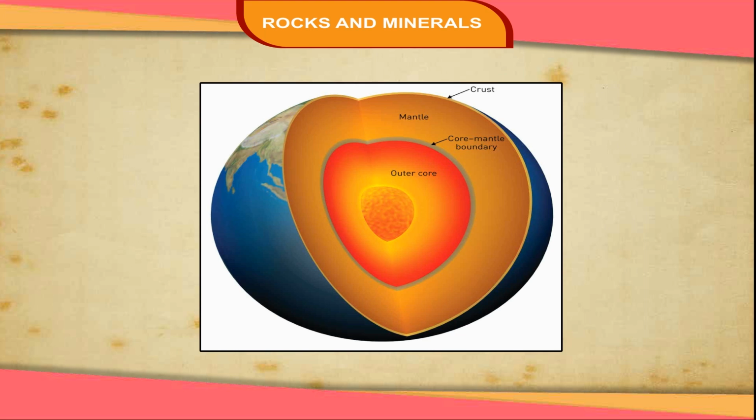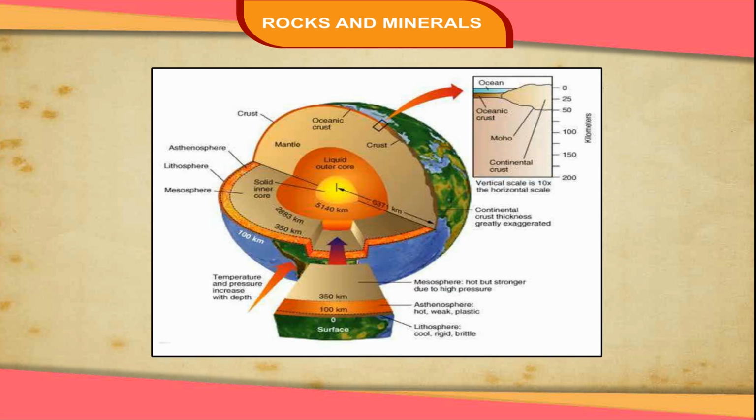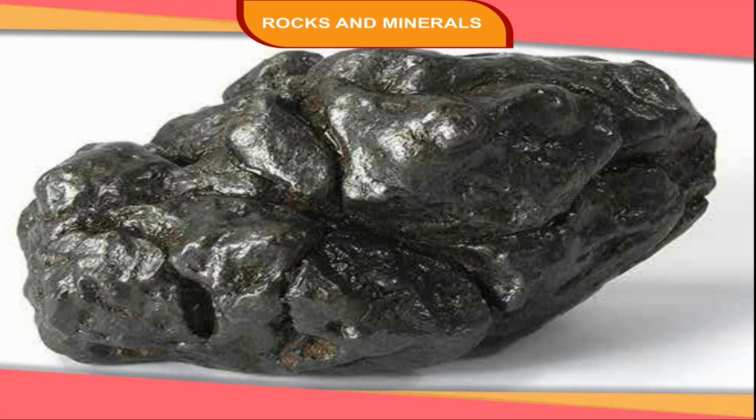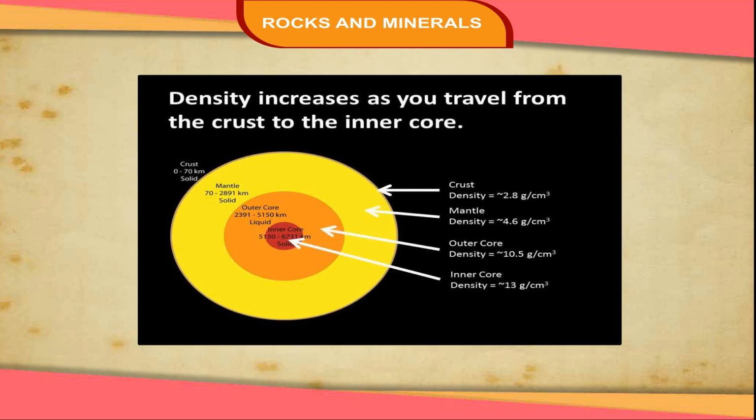The inner core is under tremendous pressure and it remains solid, but the outer core is molten. The temperature in the core ranges from 2200 degrees centigrade to above 5500 degrees centigrade. Both the parts are composed mostly of nickel and iron. Thus, the core is also called NiFe. The density of the core varies from 11 to 15.